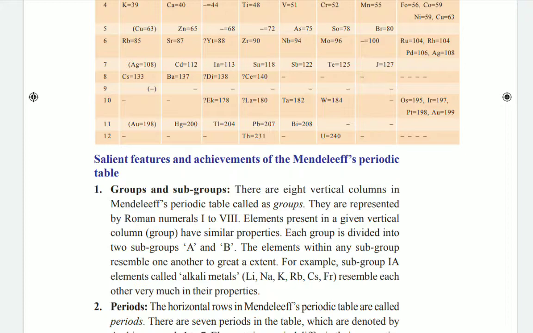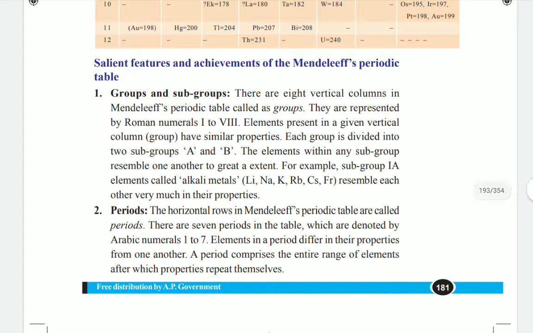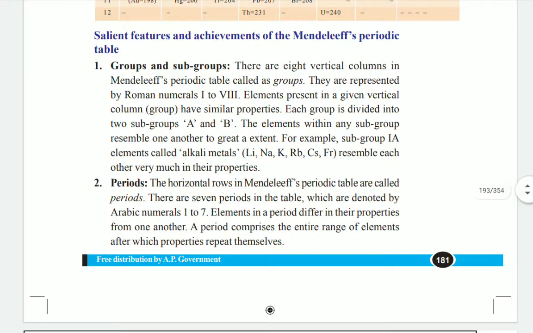Each group is divided into two subgroups, A and B. The elements within any subgroup resemble one another to a great extent. For example, subgroup 1A elements are called alkali metals. Like that, for each and every subgroup we have some particular name also, and this is the first advantage of Mendeleev's periodic table.